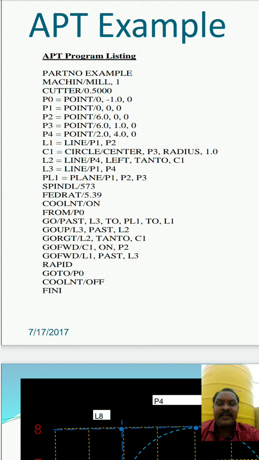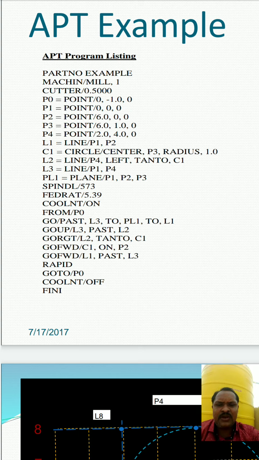Then L1, where L indicates a line. The first line we are going to create is L1 is equal to line slash P1 comma P2, meaning we have drawn the line between P1 and P2. So P1 and P2 indicate the end points of the line. The starting point of the line will be P1 and the end point of the line will be P2.